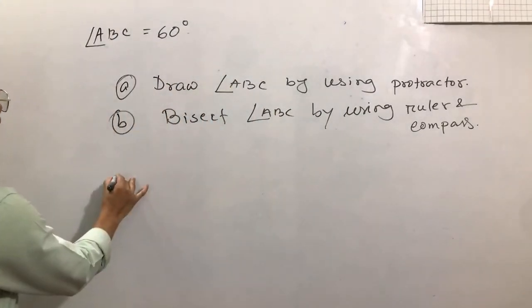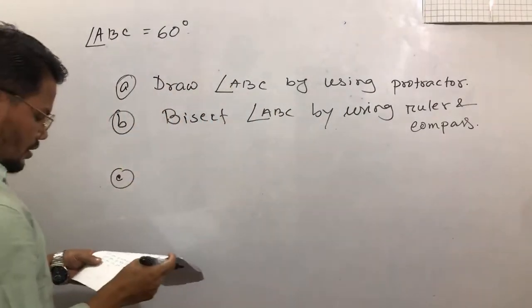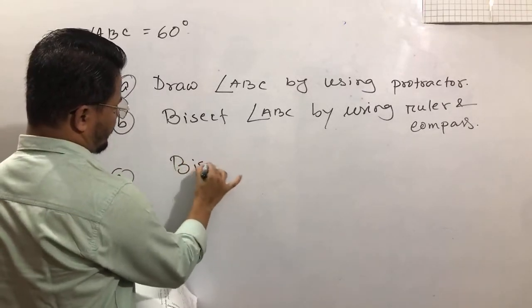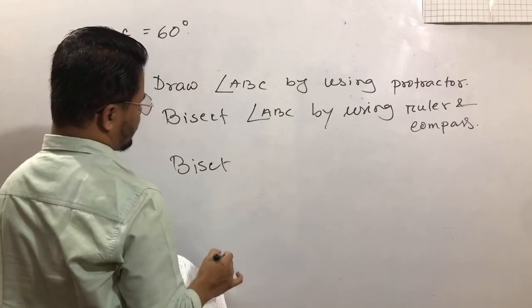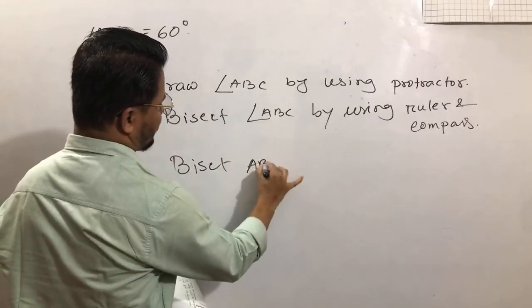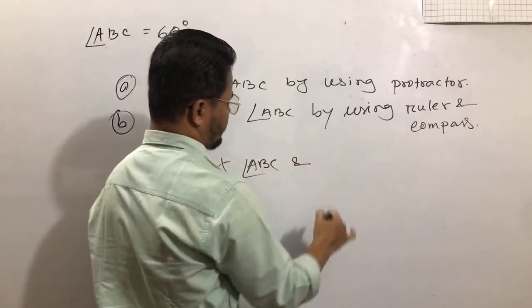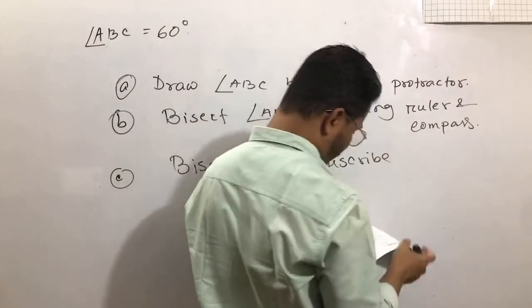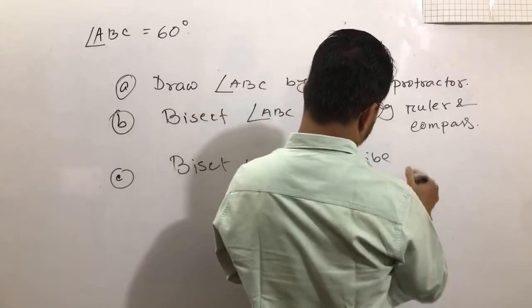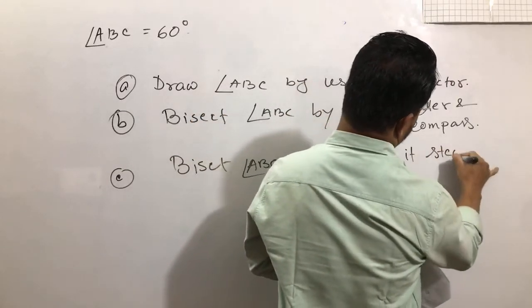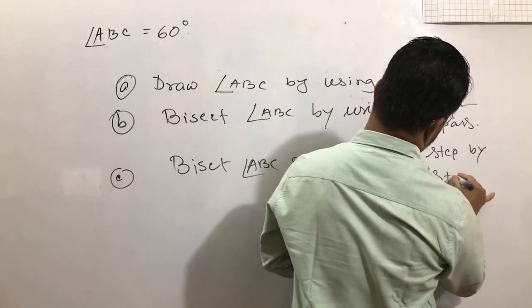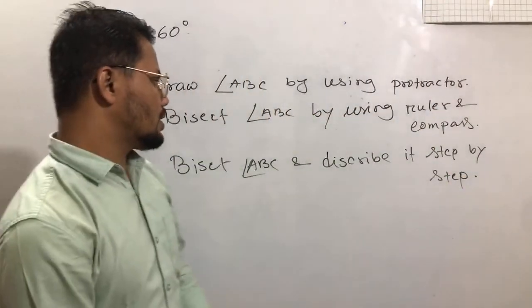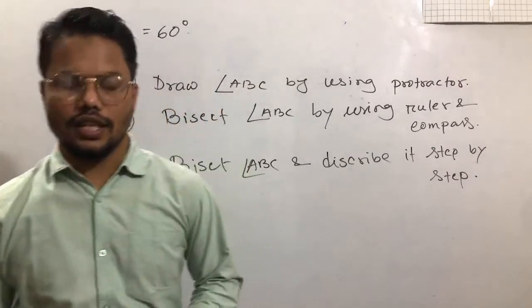And the third question: again bisect angle ABC and describe it step by step, or describe the construction writing.